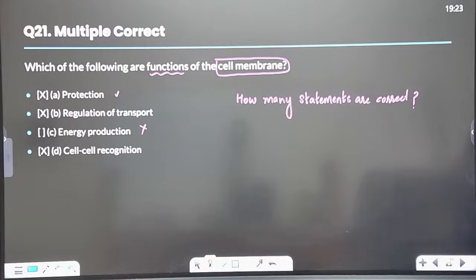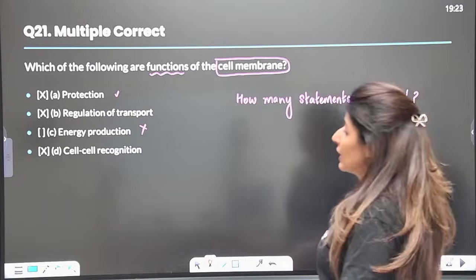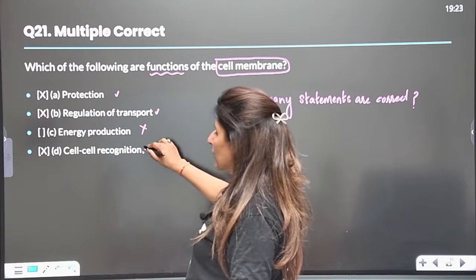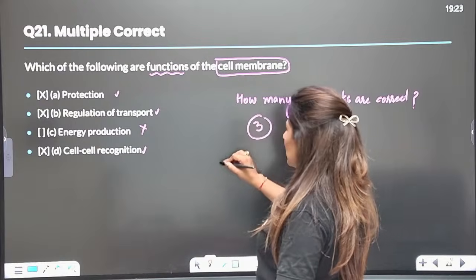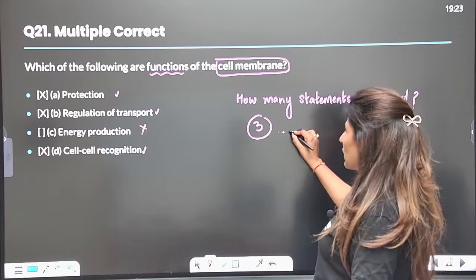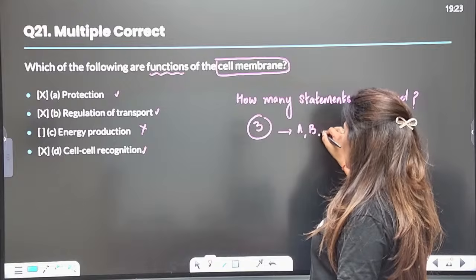How many statements are correct? A, B, D and D. Yes, it does regulate the transport, and also helps in cell to cell recognition. So how many statements are correct? Answer is 3. And which ones are those? It is A, B and D.